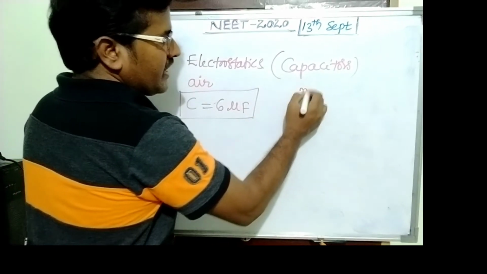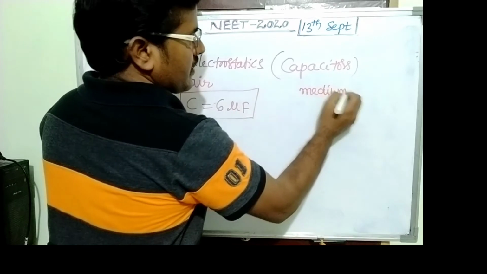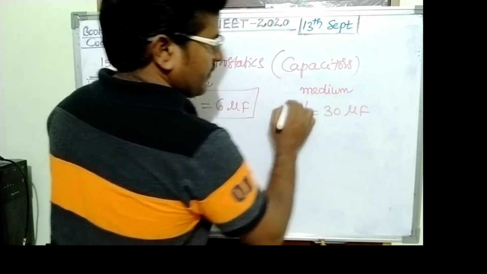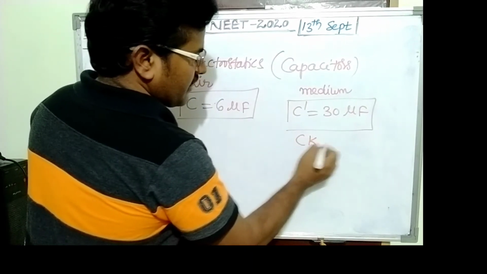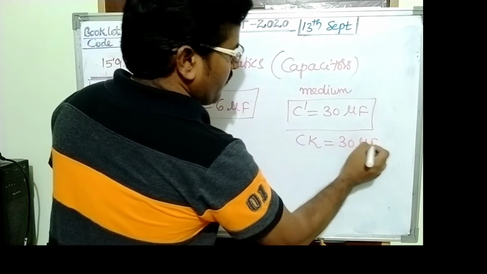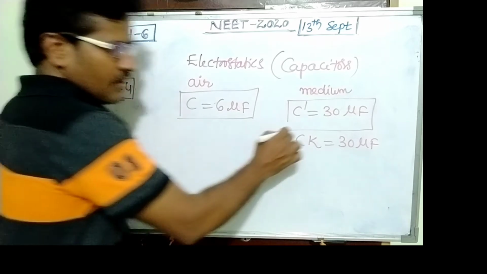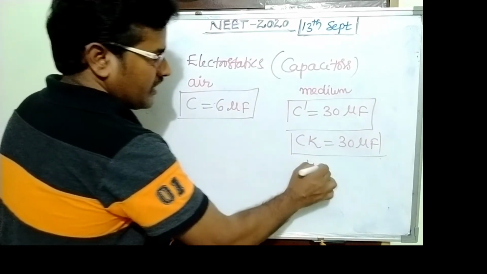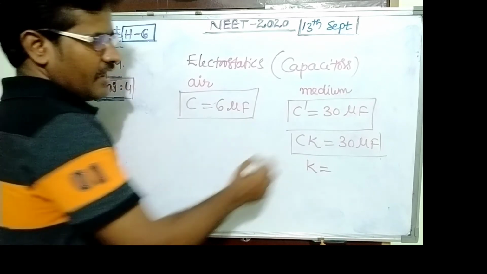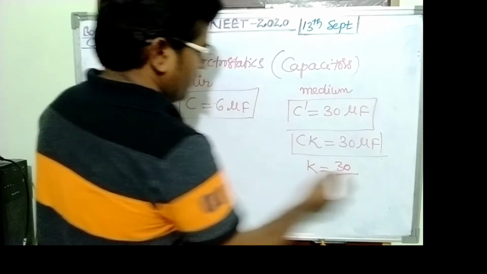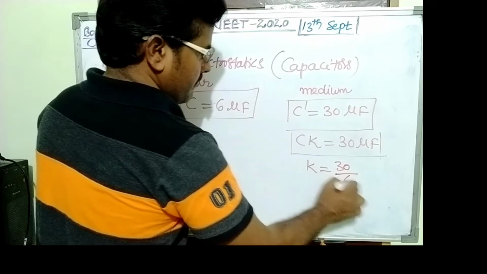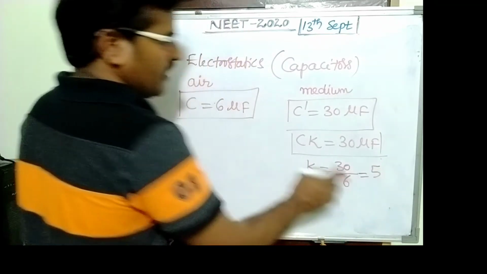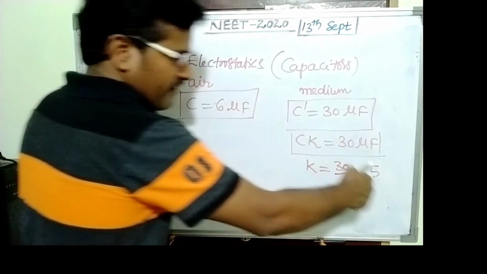When the medium is present, the capacity equals 30 microfarad. It's nothing but KC equals 30 microfarad. So K into C is 30 microfarad. K becomes 30 upon 6, its value is 5. So K value becomes 5.